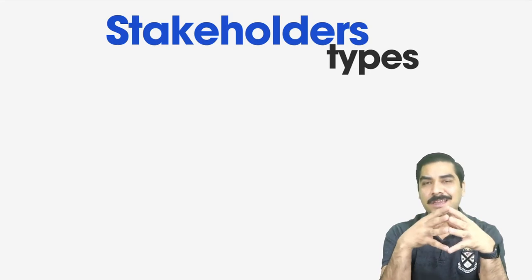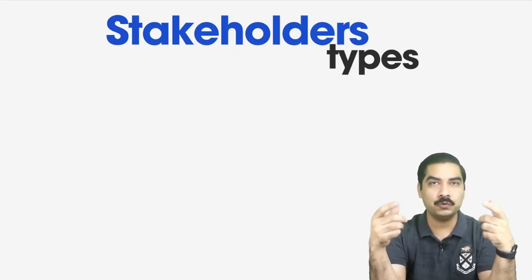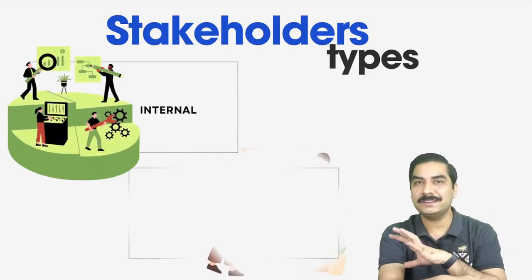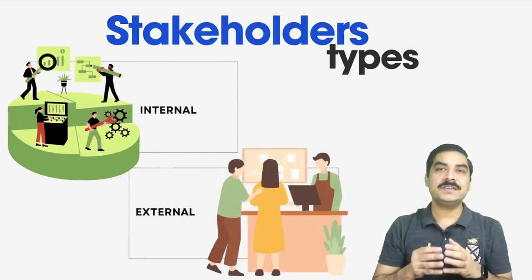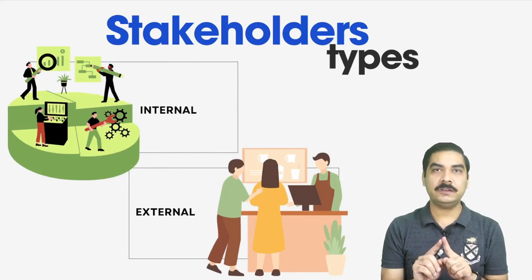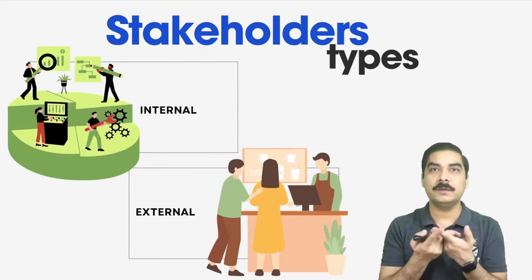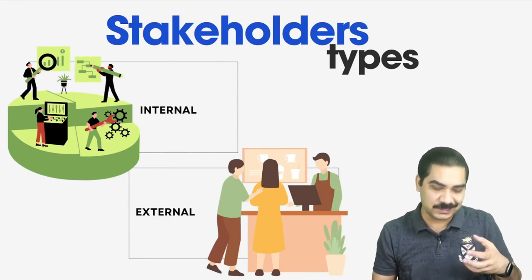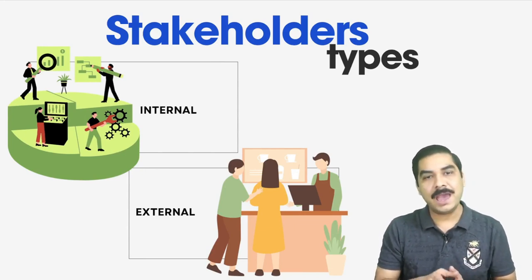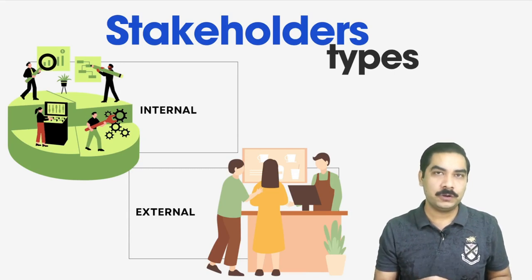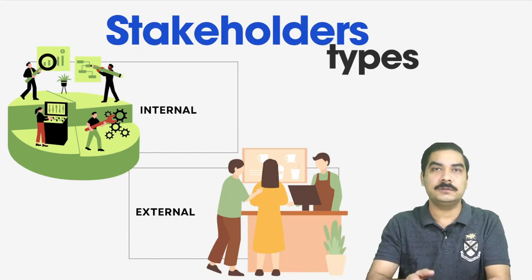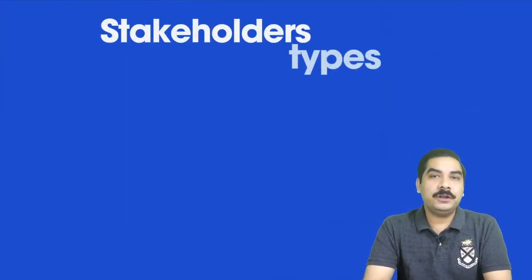But in the categorization of stakeholders, there are two categories. One is called internal, and the other one is called external. Internal stakeholders are within the business, external stakeholders are outside the business. Internal stakeholders are those which exist within the business, and external stakeholders are those which have an interest in your business but are sitting outside the business. Now let's see what stakeholder types we have.